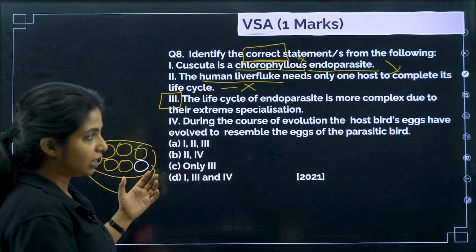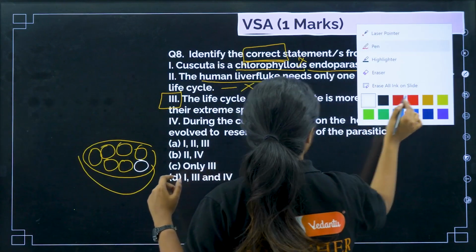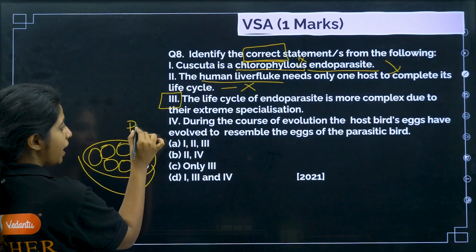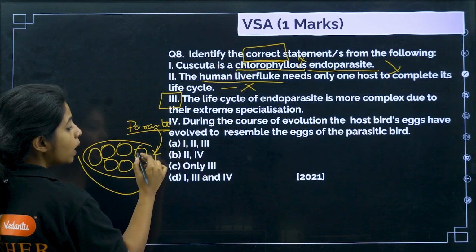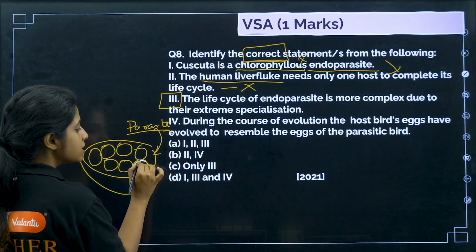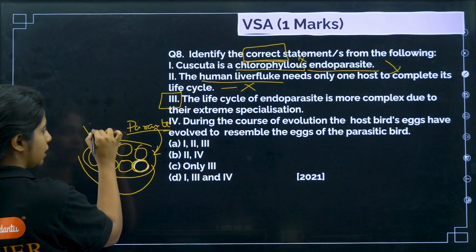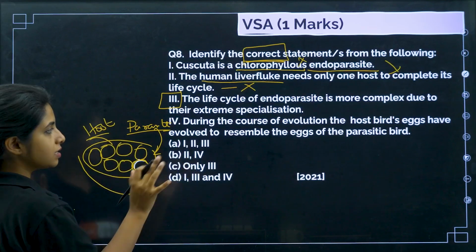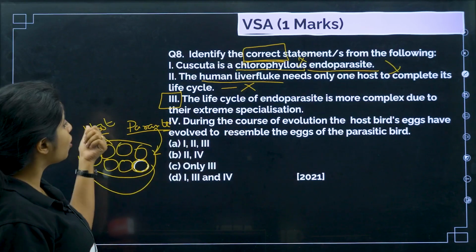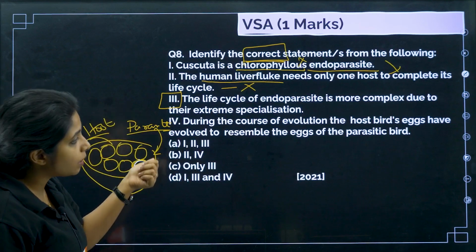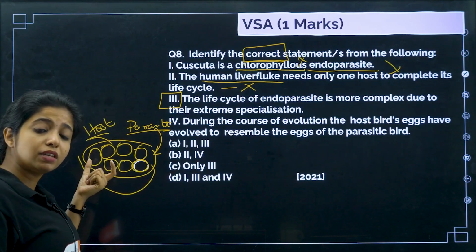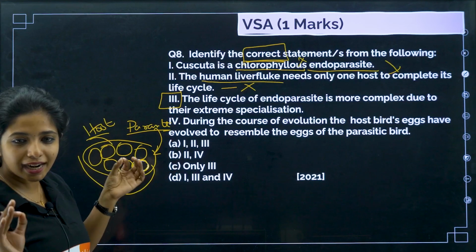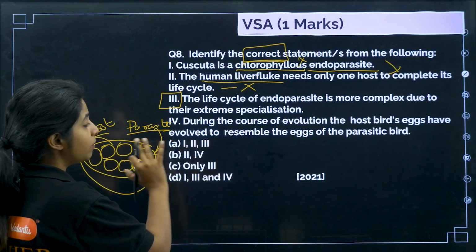During the course of time, this cuckoo, which is the parasite, my dear children, has evolved in a way that its egg starts to resemble the host egg. So in this statement, the opposite thing is given. The host bird's eggs have evolved to resemble the egg of the parasite? No, the egg of the parasite has started to resemble the host bird's. Please understand the difference. So this is a straight wrong statement.